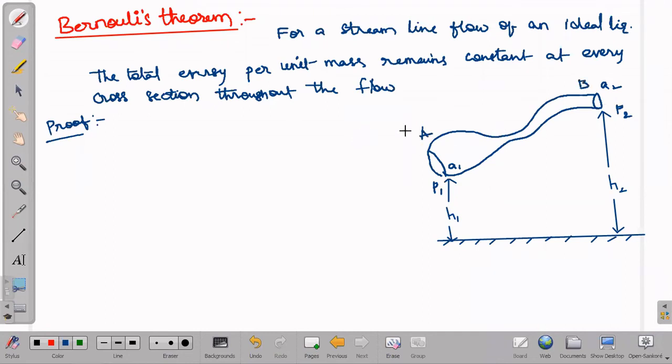And the speed over here I am considering as velocity V1. The fluid is entering with a velocity V1, and here it is leaving with a velocity of V2, the fluid which I am considering in this. Okay, that is the given situation.